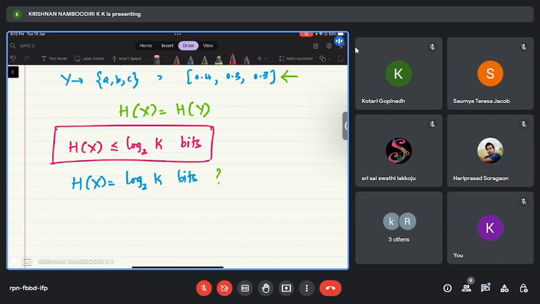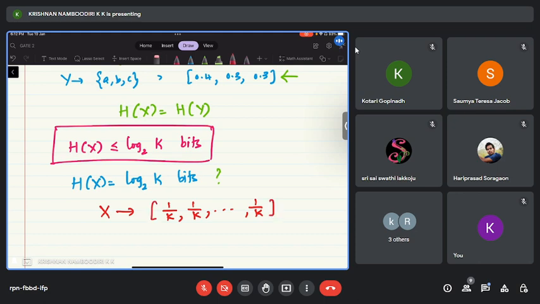For uniform distribution, if x has uniform distribution, then h of x will be equal to log k. Yeah, equiprobable. Exactly. All values, all realizations will have the same probability. For example, say in this case, 1 by k, 1 by k, 1 by k. So this will be the probability mass function.